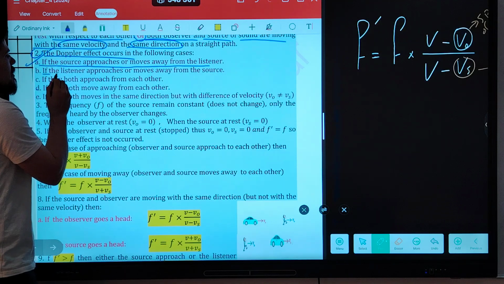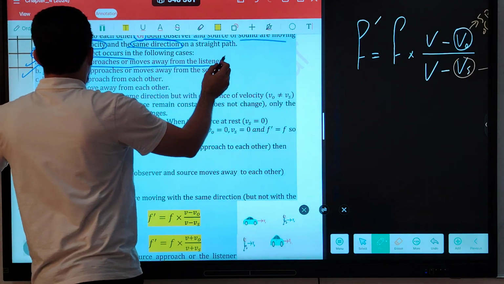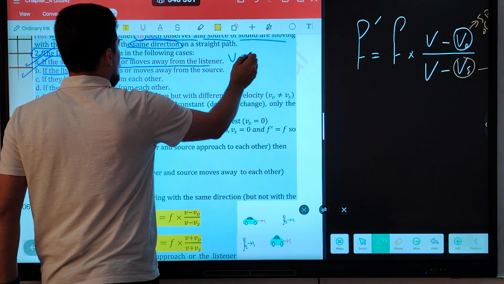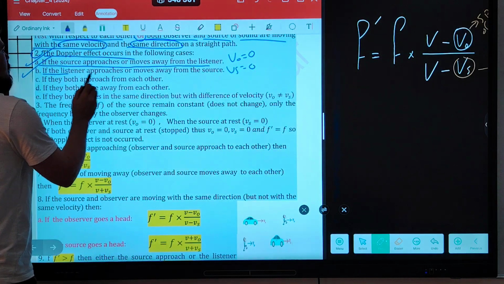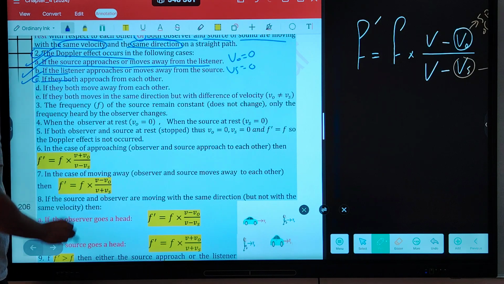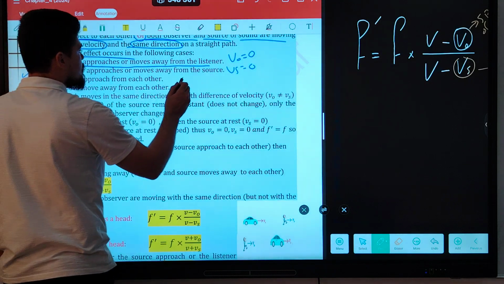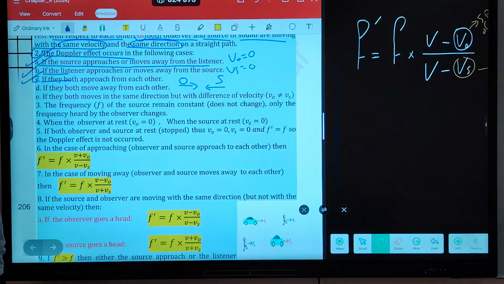The second case: if the listener approaches or moves away from the source. Here, V observer is nonzero, but V source is 0. C: if they both approach each other, observer and source, they both approach each other, the Doppler effect will occur.